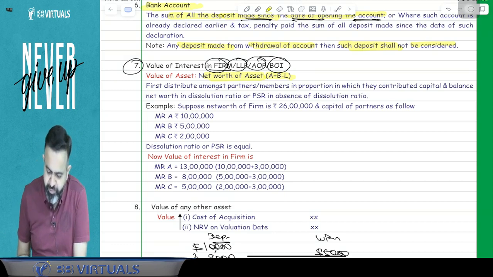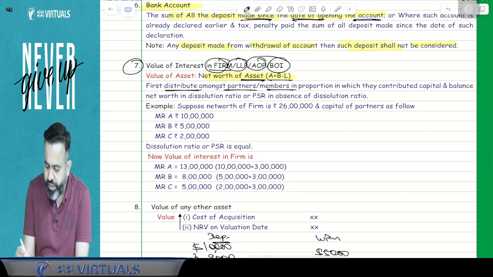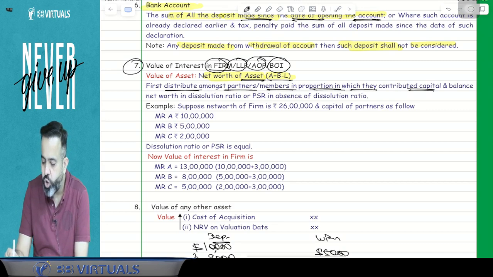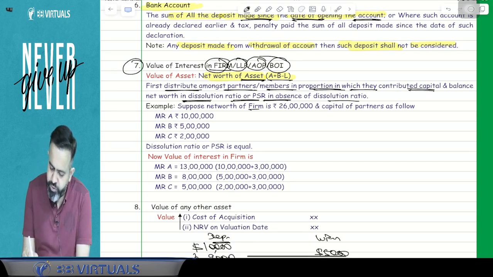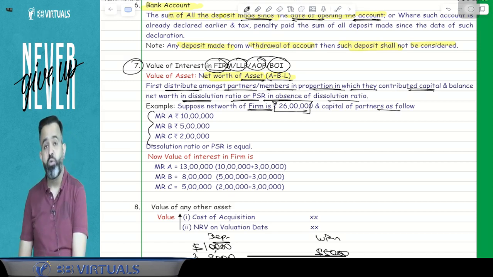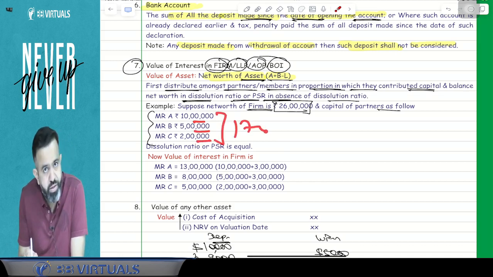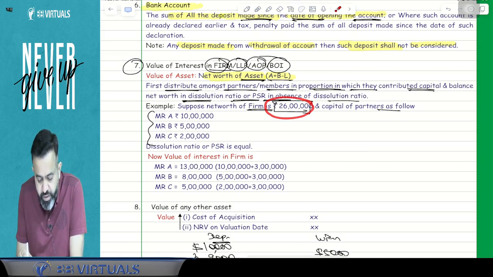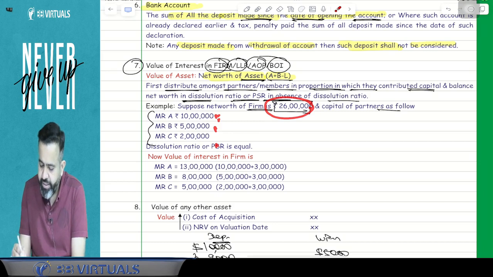Value of asset, how to determine the value of asset? So net worth of asset, how to determine? First distribute amongst the partners or members in the proportion in which they contributed capital, and balance net worth in the dissolution ratio, or PSR in absence of the dissolution ratio. So suppose the net worth of the firm is 26 lakh and the capital of the partners is 10 lakh, 5 lakh, 2 lakh. So can I say that here 10 lakh plus 5 lakh plus 2 lakh, it's total 17 lakh. So out of 26 lakh, first 17 lakh will be bifurcated as 10 lakh, 5 lakh and 2 lakh, and the remaining is their